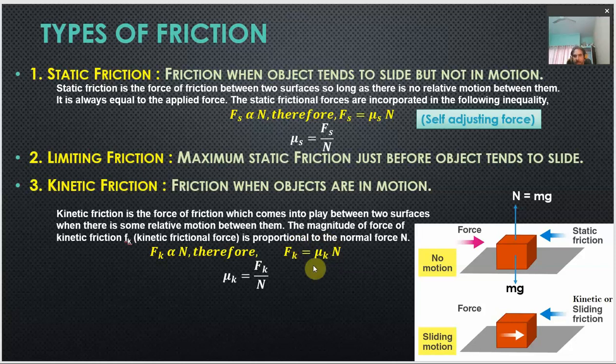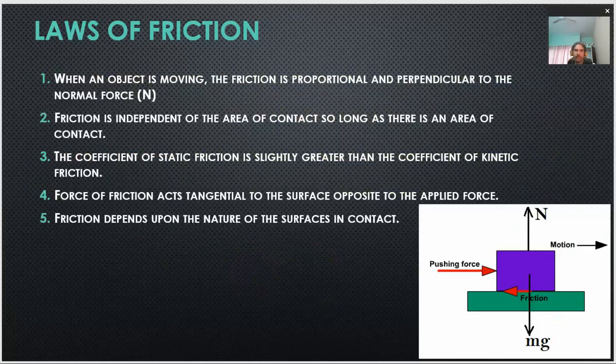And from here, mu k goes to the other side and divides this kinetic frictional force F k, so it becomes a ratio. So, the coefficient of kinetic friction can be defined as the ratio of the kinetic frictional force to the normal reaction. This is how we write these relationships. Okay. Let us proceed to the next topic.